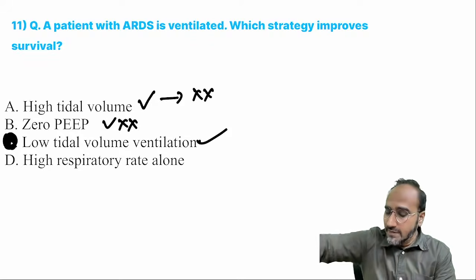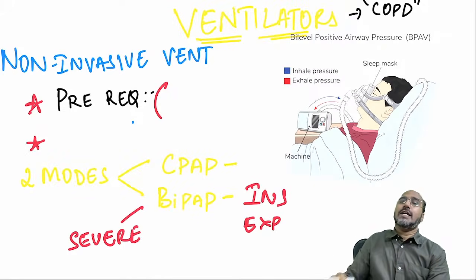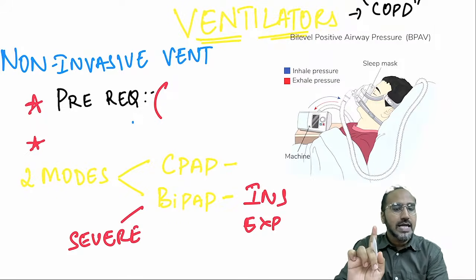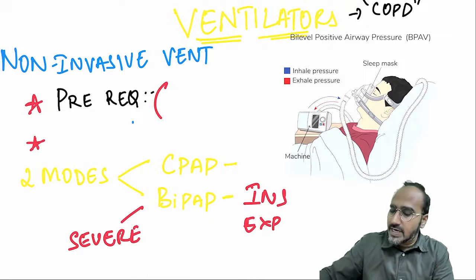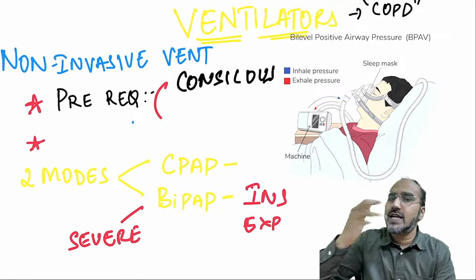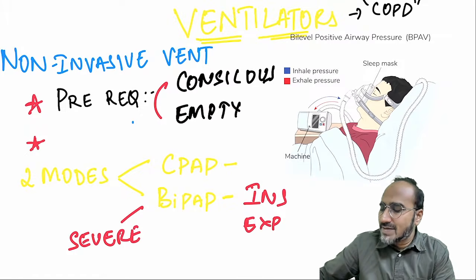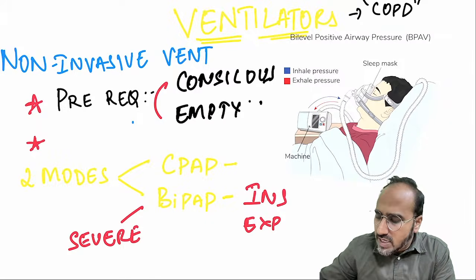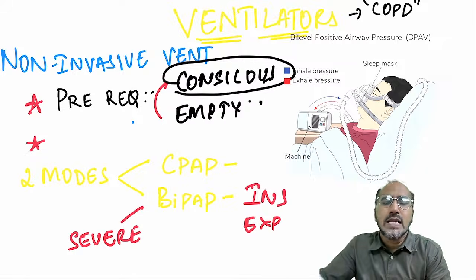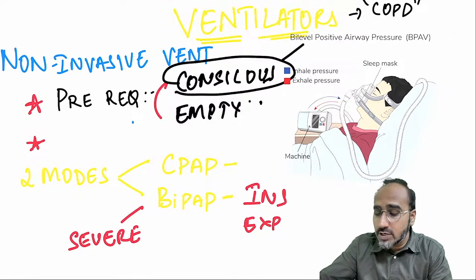Okay? Now, in non-invasive, remember, guys, there are again two types. But before proceeding towards a non-invasive ventilator, make one or two things very clear. Most importantly, guys, the main prerequisite for non-invasive ventilation is that the patient should be conscious. Why? Because if the patient is unconscious and you put on a non-invasive ventilator, he will aspirate. Okay? And the second thing is the patient should have an empty stomach. If he is conscious and you fulfill this criterion, then you can go for non-invasive. A conscious patient, even if he has a full stomach, with the help of the epiglottic reflex has no risk of aspiration, but he has to be conscious for non-invasive ventilation.